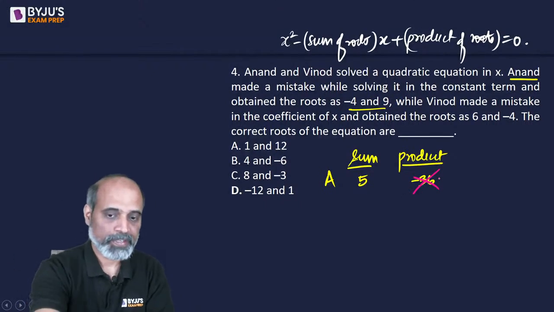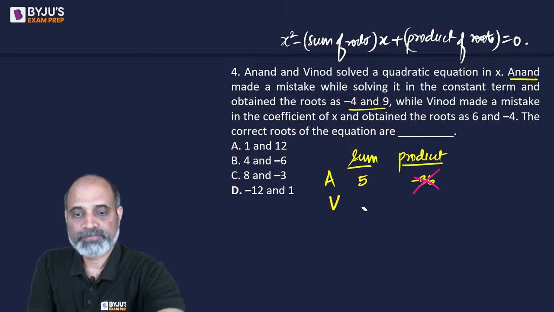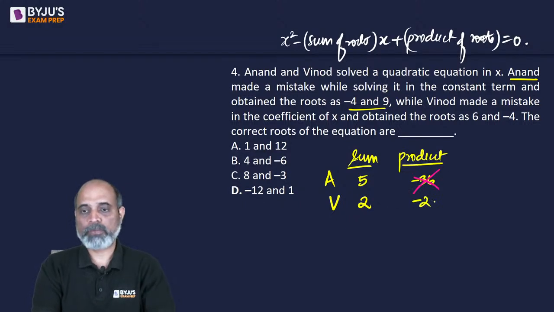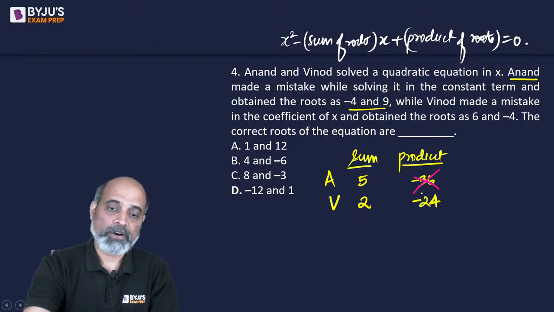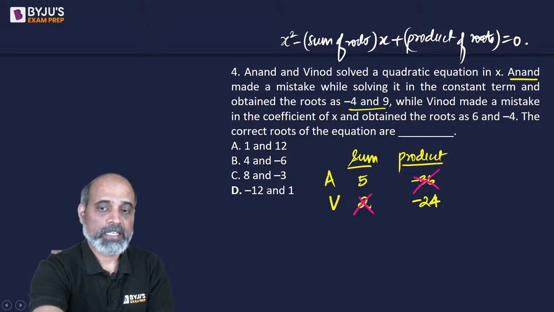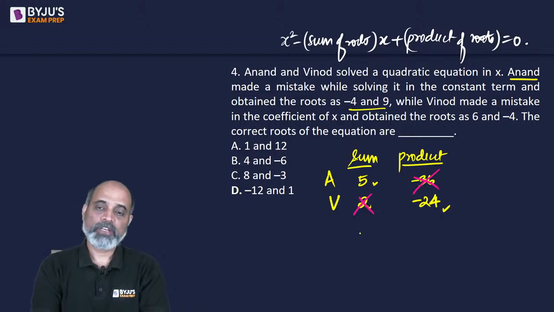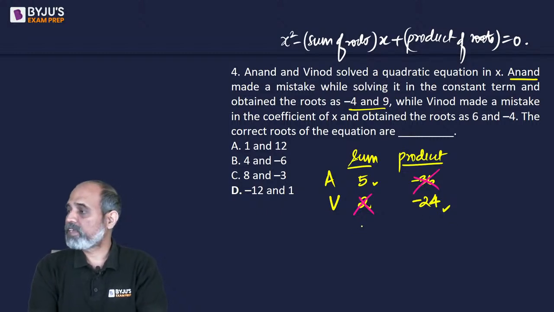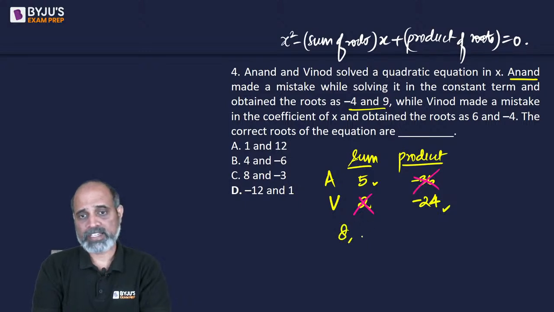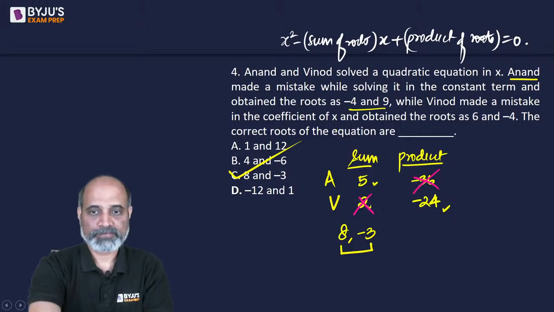Sum part is correct. Next, if we look at Vinod, his roots turned out to be 6 and -4, whose sum is going to be 2, and the product is going to be -24. Right? Now, Vinod made a mistake when it comes to the sum, that is the coefficient of x. His product was fine. That tells us that we need to find two numbers whose sum is 5 and their product is -24. This is going to be 8 and -3. So, one of the roots is 8, the other root is -3, such that their sum is 5 and their product is -24. So, C makes sense. Right?